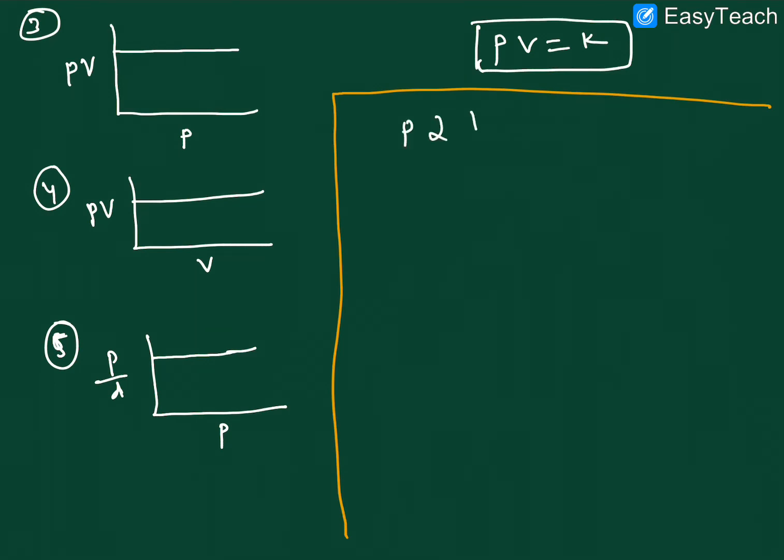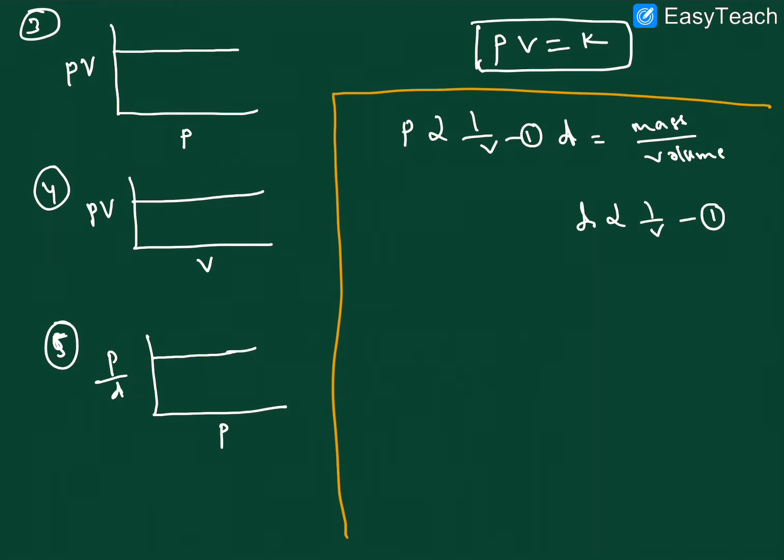Already we know that pressure is inversely proportional to volume, right? And what is the density formula here? Density is equal to mass by volume, right? This is the density formula. Nothing but density is inversely proportional to volume only. So this is equation 1, this is equation 2.